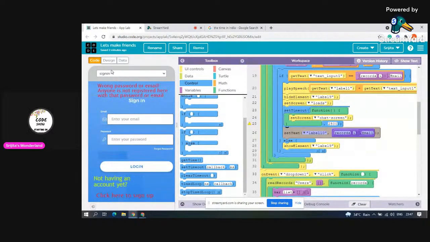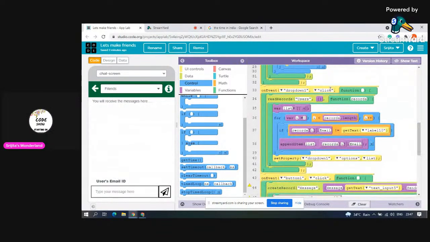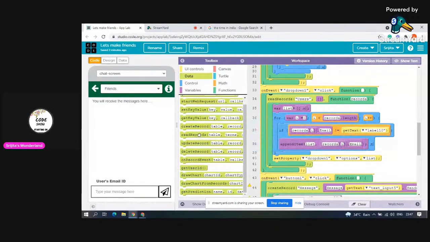Okay, now what are we coding for? On event drop down. Now on event is if we click the drop down. In the chat screen the drop down is available. This is drop down one. So on event we click drop down one. Read records user means you will read all the records of users saved in the data server. These blocks you will find in data. Simply see read records, create records and everything. Delete records also I will teach you about. Then append item list.